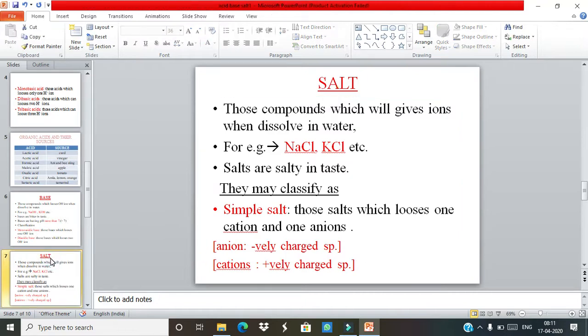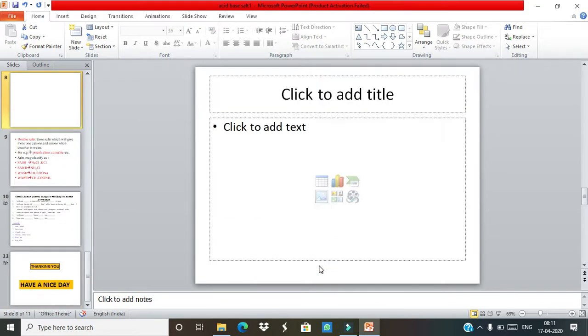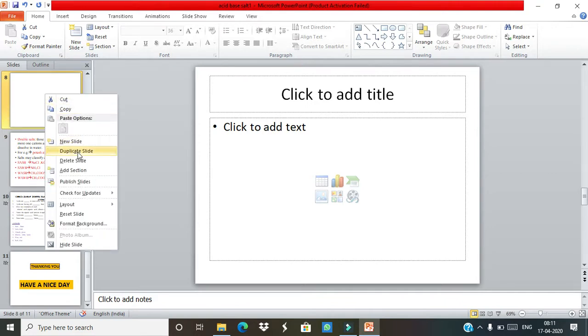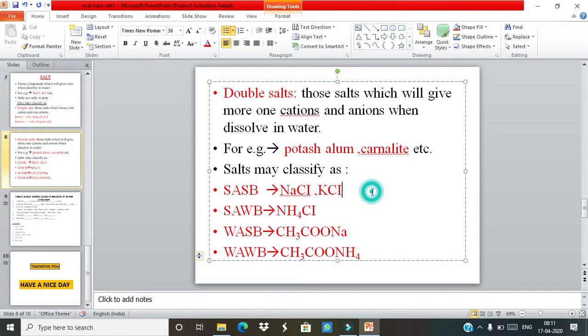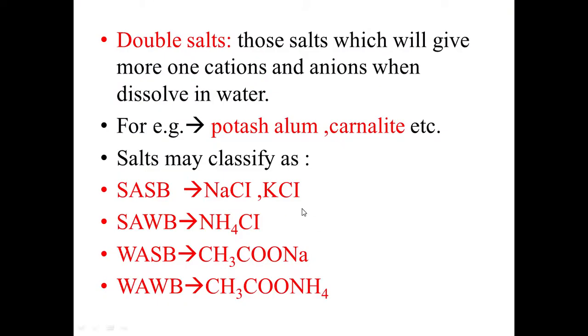Next is salt. An anion is a negatively charged species, while a cation is a positively charged species. Now, double salts. We talk about the classification of salts. Salts may be of two types, simple and double salts. Simple salts are those which give one cation and one anion, while double salts are those which give more than one cation or anion.